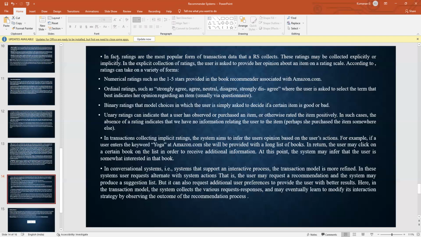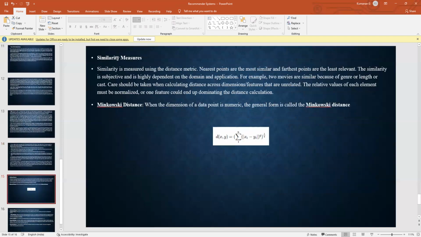Recommendation: similarity measures. Similarity measures use a distance metric. Nearest points are the most similar and farthest points are the least relevant. The similarity is subjective and is highly dependent on the domain and application. For example, two movies are similar because of genre, length or cast. Care should be taken when calculating distance across dimensions that are unrelated. The relative values of each element must be normalized.